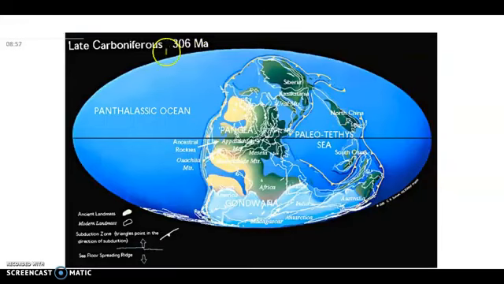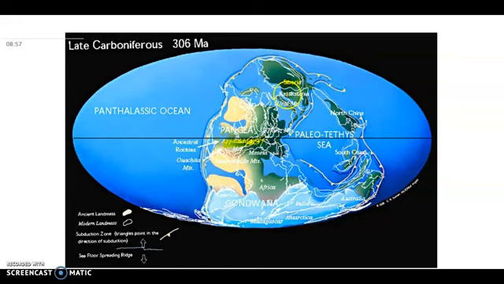This is another image of the late part of the Carboniferous period. The Appalachian Mountains were here when Gondwana and Euro-America collided, and Pangaea started to form. So this was the start of Pangaea.